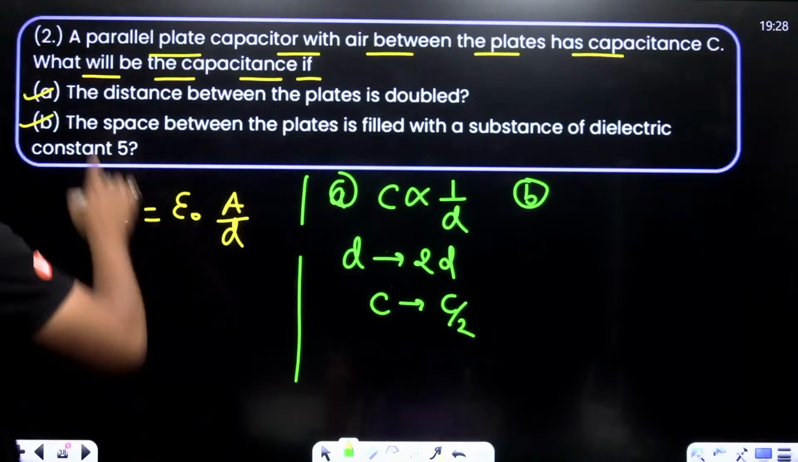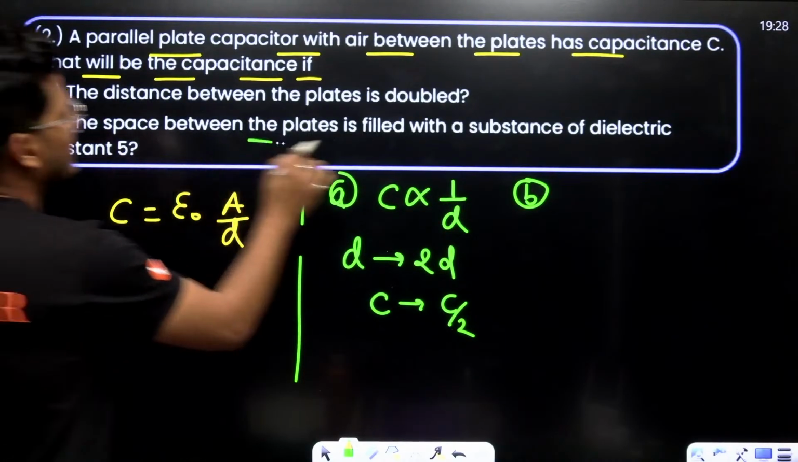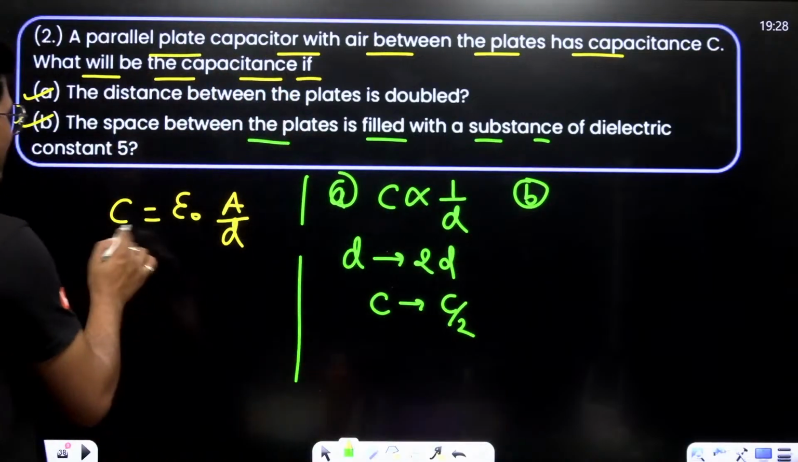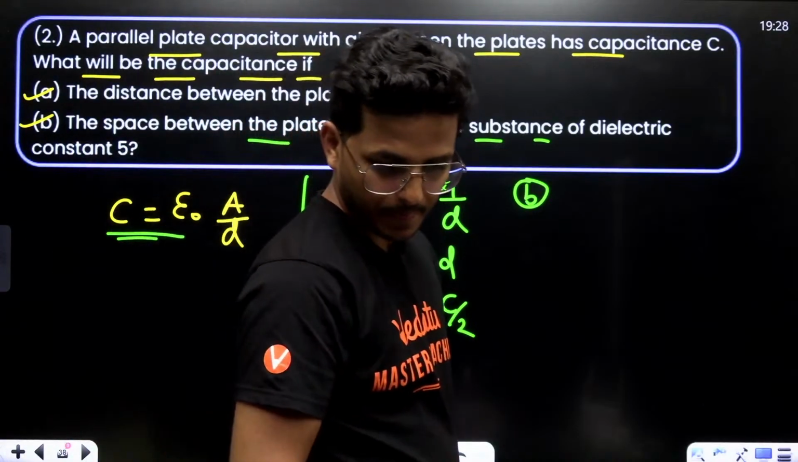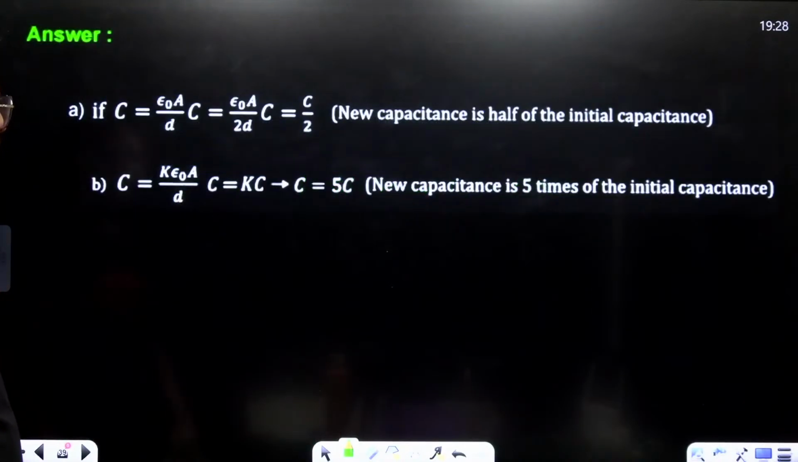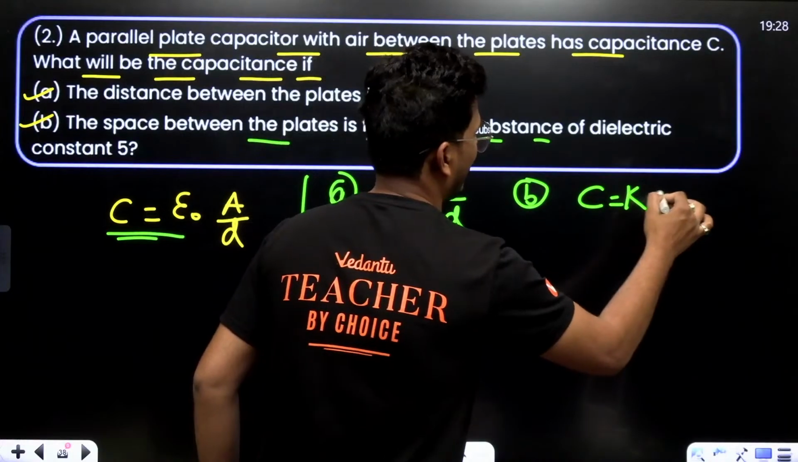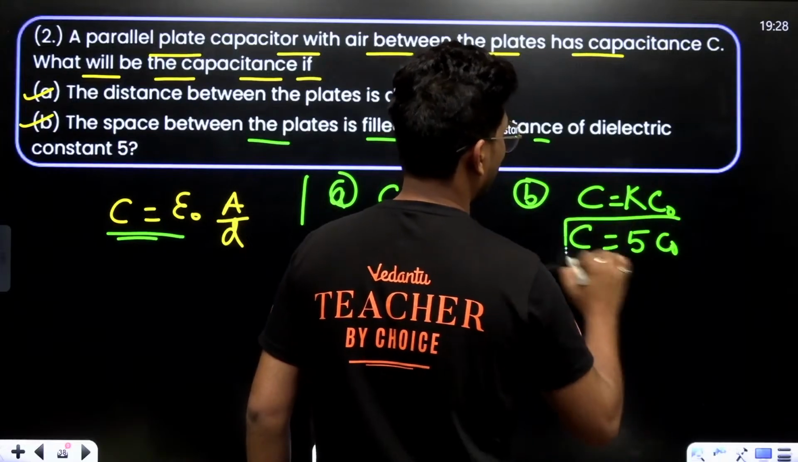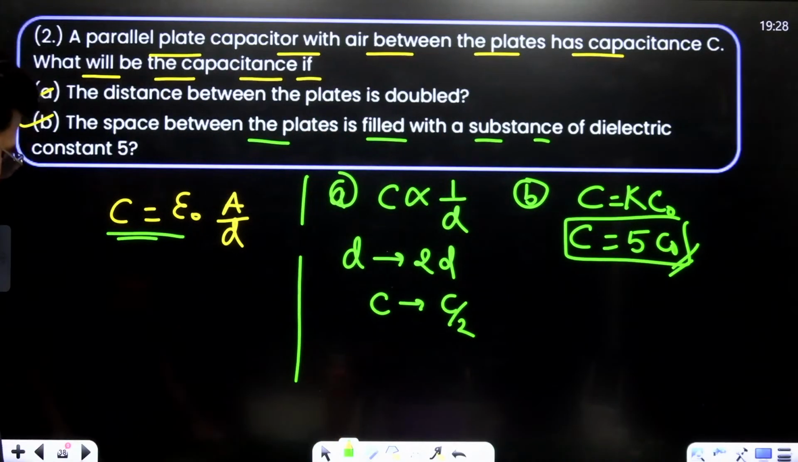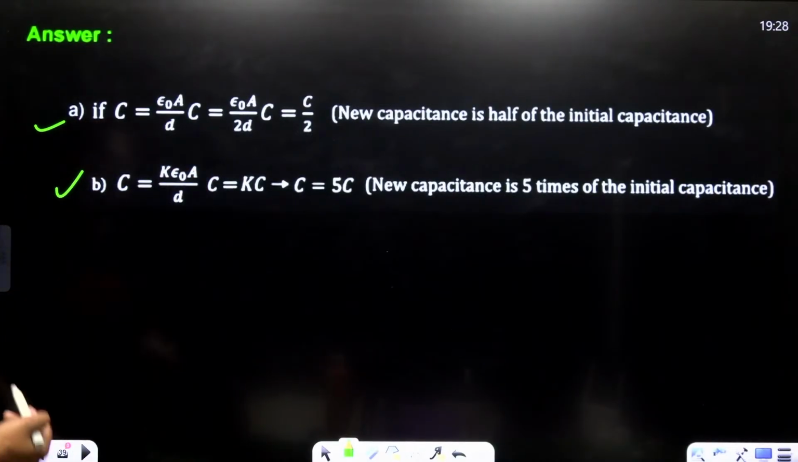Now, moving to next, the space between the plates is filled with a substance of dielectric constant 5. Then the capacitance is K times C naught, that is C equals 5 times C naught, where C is K times epsilon naught A by D.